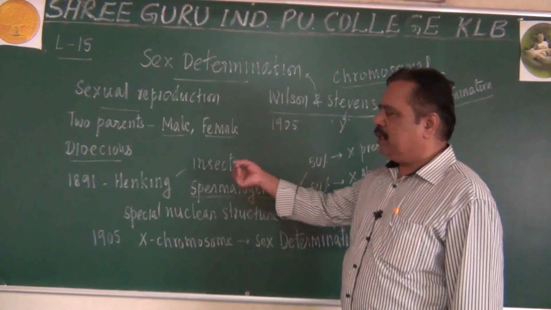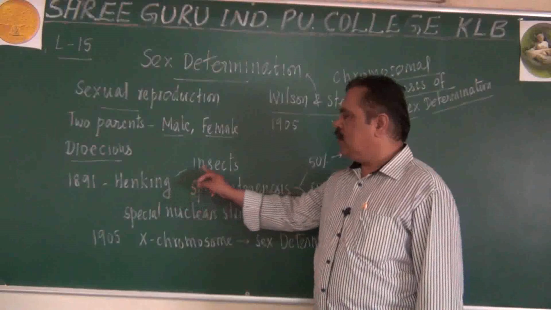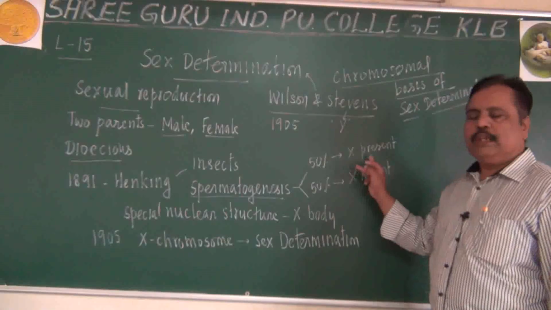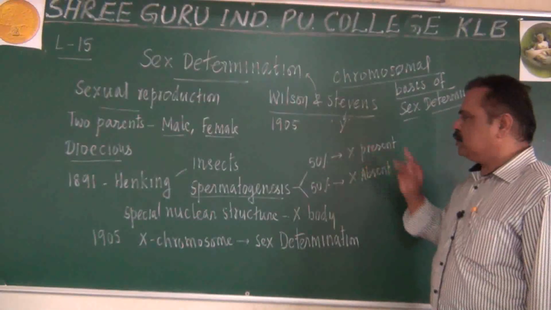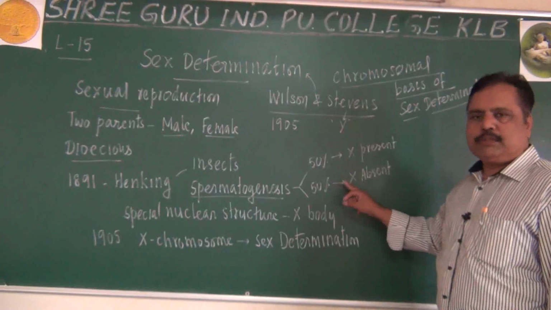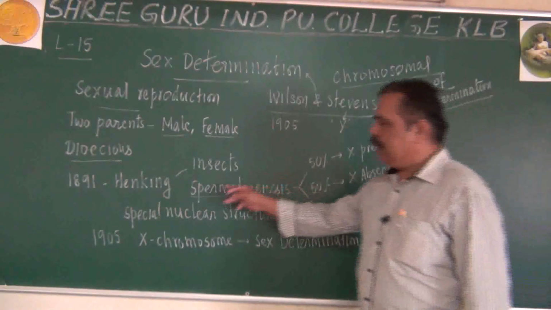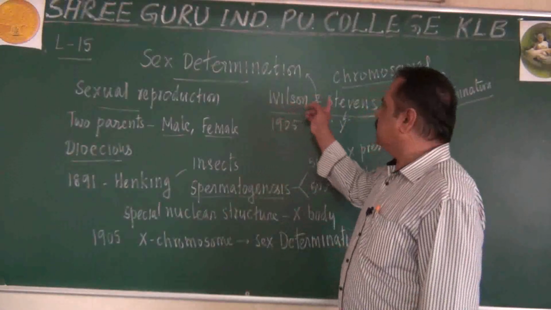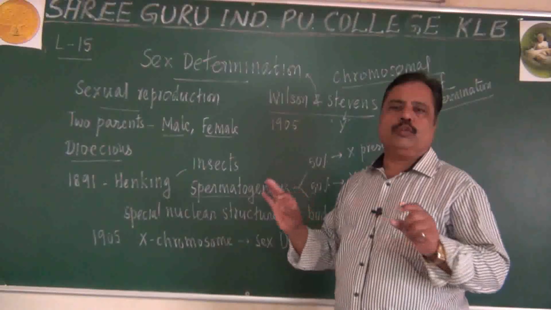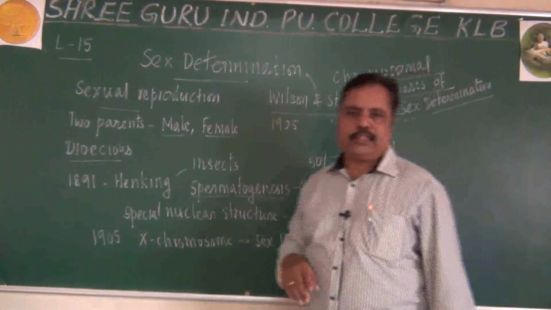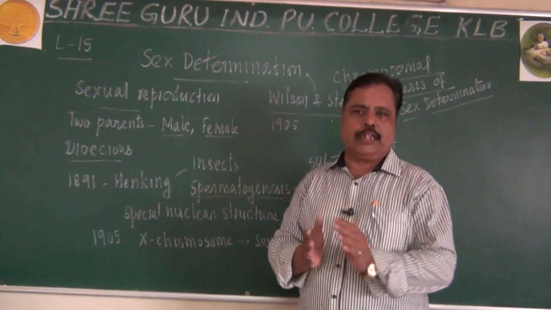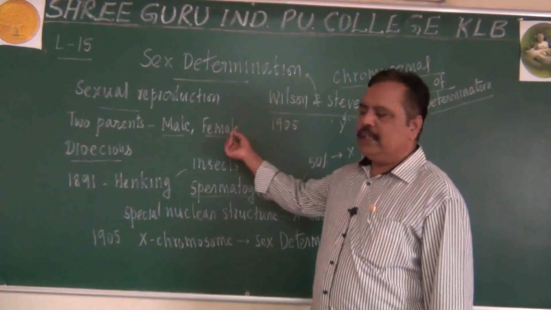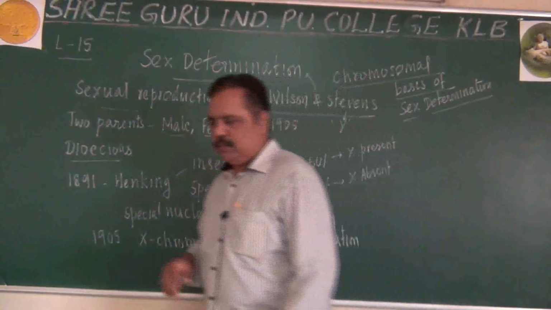For this introductory point, just remember that Henking worked on insects and found that 50% of sperms have the X chromosome and 50% of sperms do not. Later, they found that this special body is nothing but the X chromosome, and Wilson and Stevens made the chromosomal theory of sex determination. We have seen linkage and recombination, just like that. This is called the chromosomal theory of sex determination. Half a minute, you just write this point, I will continue.